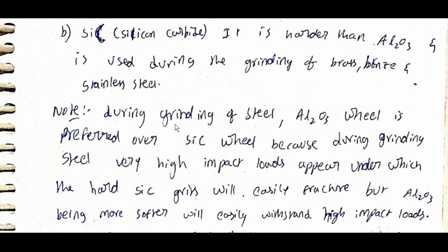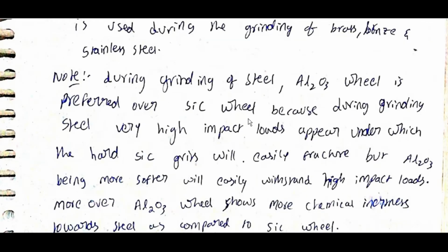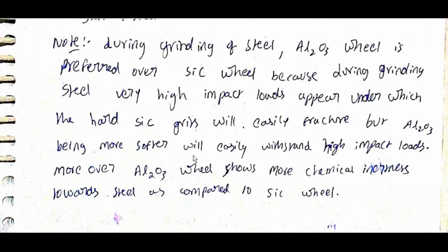Note: during grinding of steel, Al2O3 is preferred over the SiC silicon carbide wheel because during grinding of steel very high impact loads appear, under which hard SiC grits will easily fracture, but Al2O3, being softer, will easily withstand high impact loads. Moreover, Al2O3 shows more chemical inertness towards steel as compared to the SiC wheel.